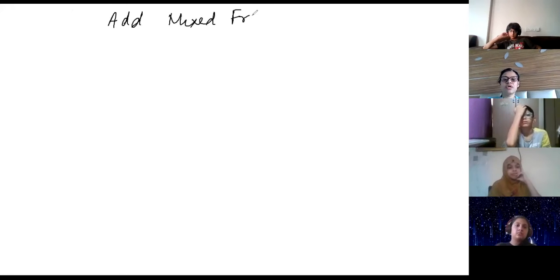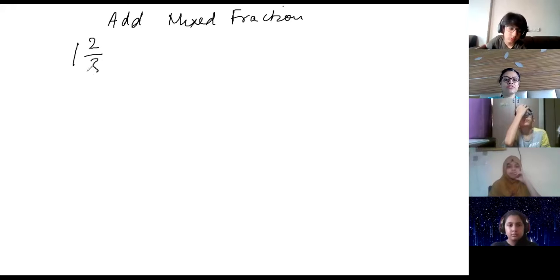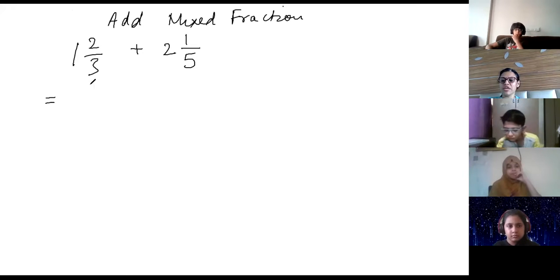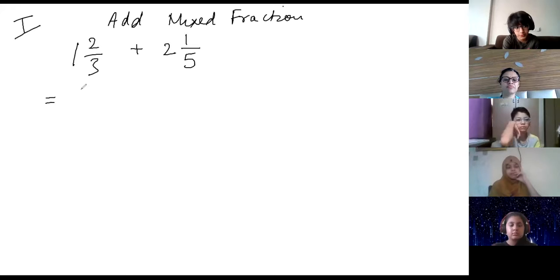Suppose I give you one question: 1 2 by 3 plus 2 1 by 5. So how will you do it? One method is you change it into an improper fraction. How will you change it into an improper fraction? This is 5 upon 3.